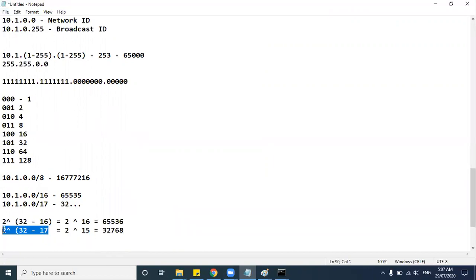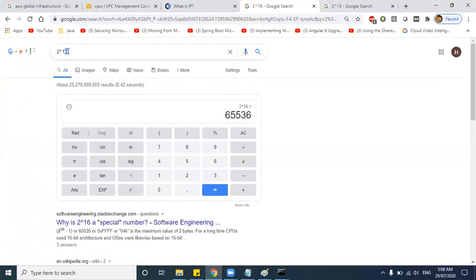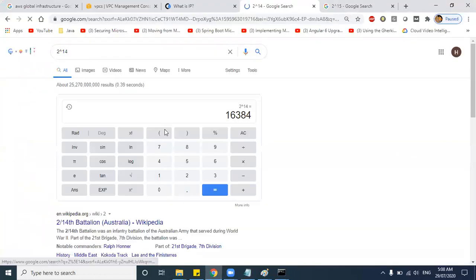It's not required to be perfect in all these calculations, because all this will be taken care of by the network team, and they'll just give you the CIDR range that you need to create your VPC. So let's say you want to create for 18, so here 2 power 32 minus 18 will be 14, right? So just Google it here: 16,384.